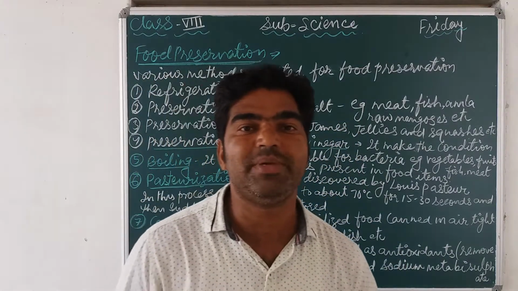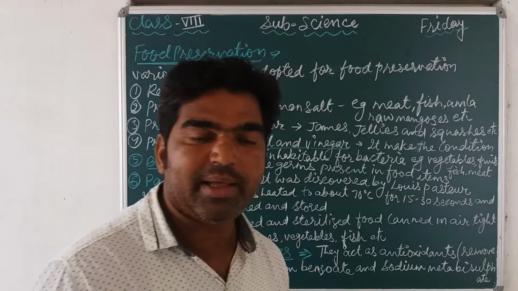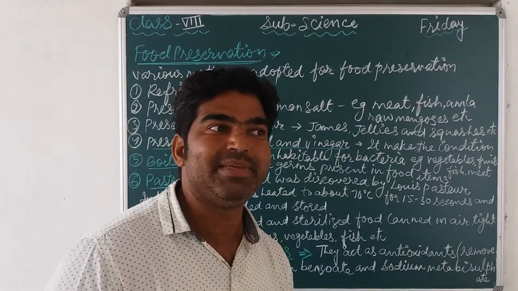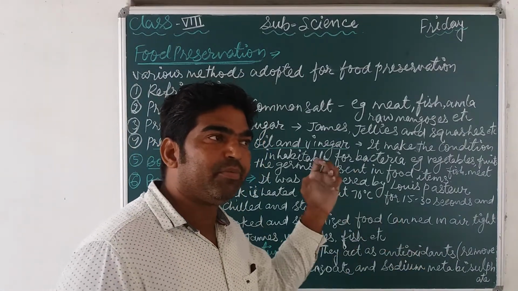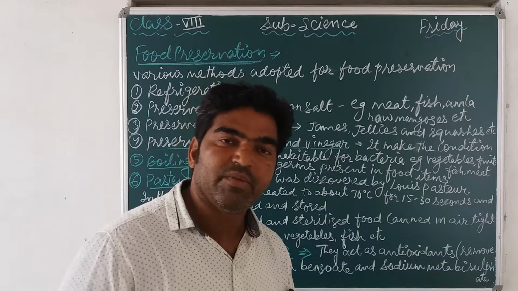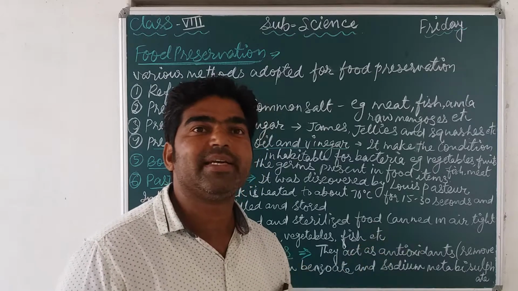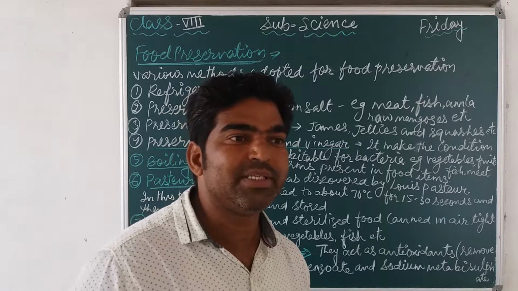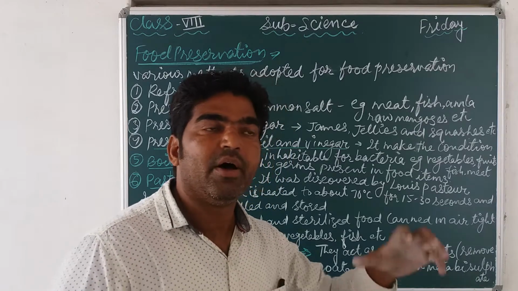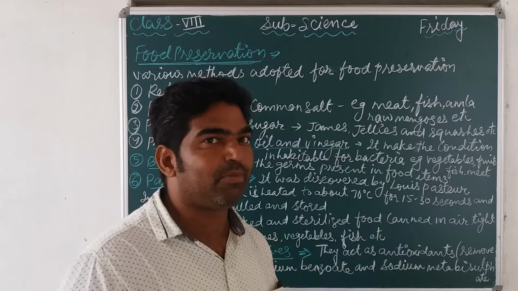Now, food preservation is a method or process in which we protect our food from spoilage. You can say that food preservation is a method or process by which we protect our food from spoilage by microbes. It means how to stop the growth of microbes in food, and how we can protect our food from spoilage.